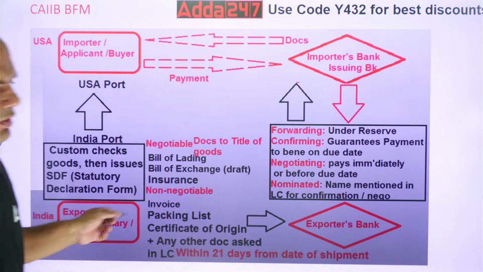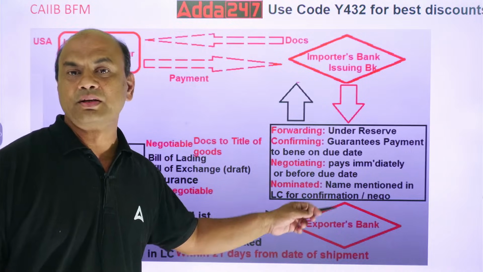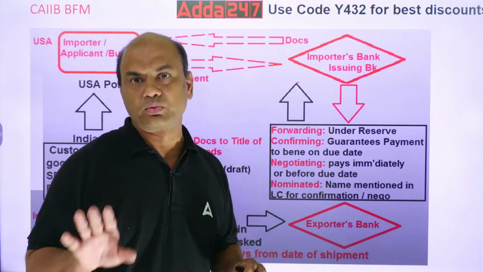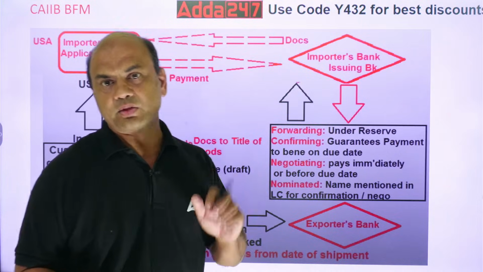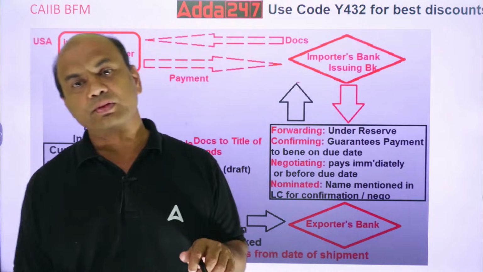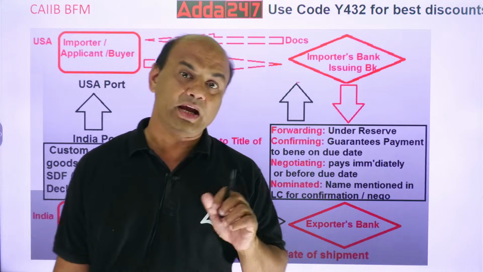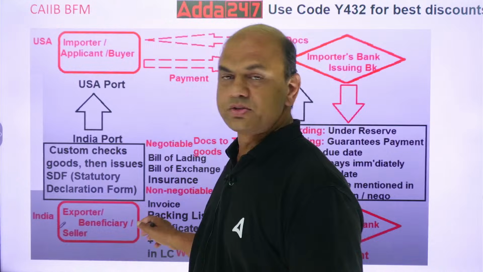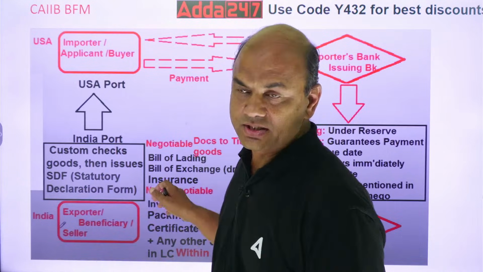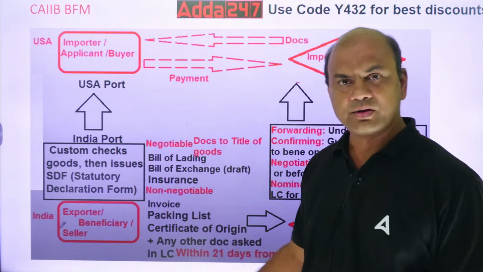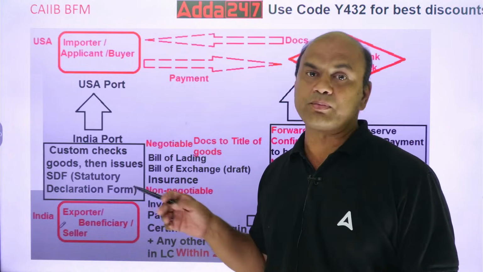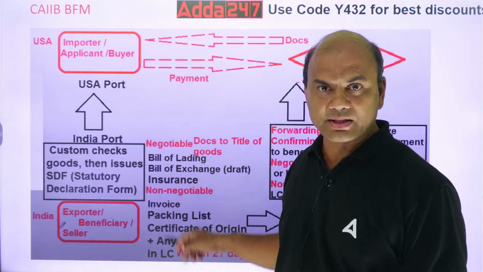Now he will prepare the documents and send it to his bank. Now these documents are 6 documents: 2I, 2B, PC. Invoice, insurance, bill of lading, bill of exchange, and packing list and certificate of origin. I have written it over here. So he'll prepare these 6 documents.